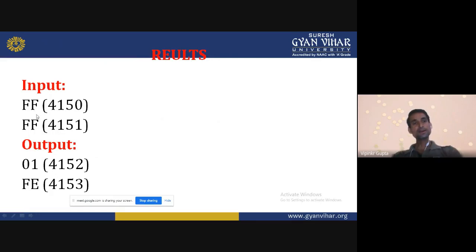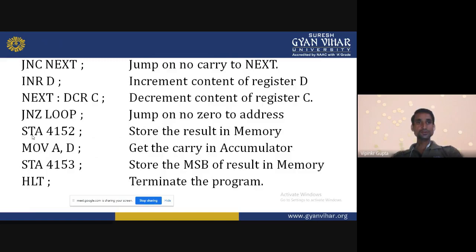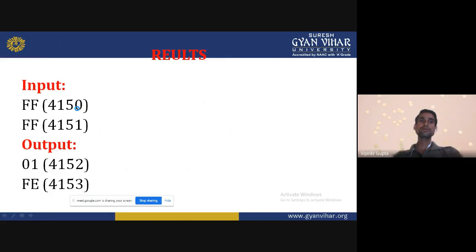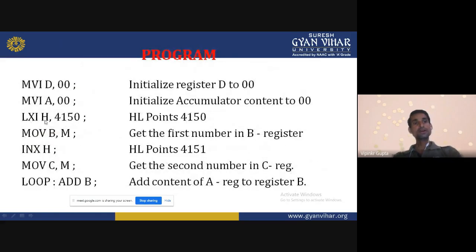When we are doing the multiplication of FF multiplied by FF, what are we doing? Move immediate D comma 00, move immediate A comma 00. 4150 is the location where the first input is available, so we can initialize the HL pair with 4150. Now that data we can transfer to the B register, as we have seen in our algorithm.